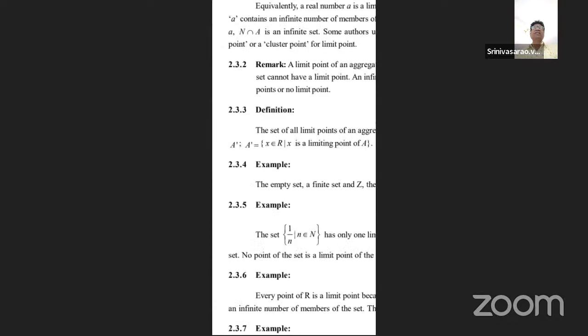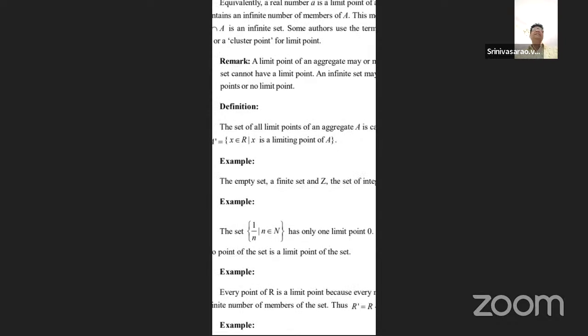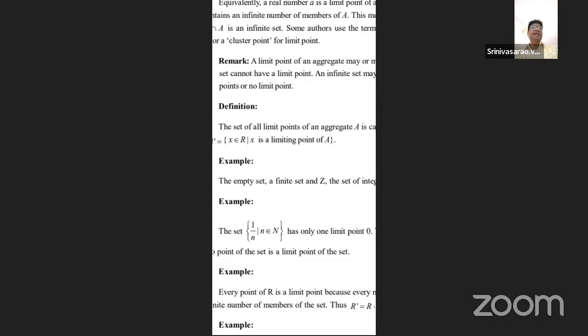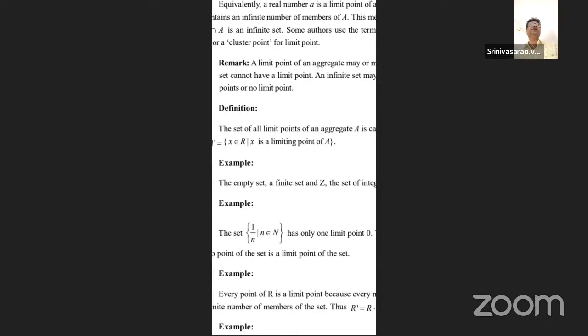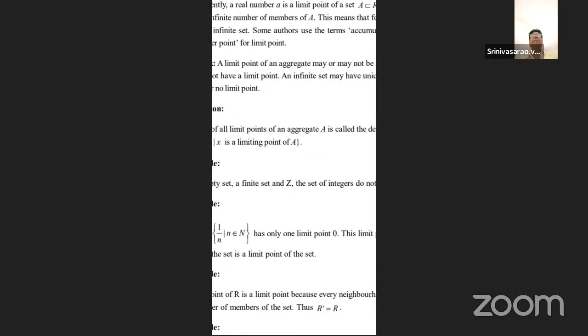These are all similar names replacing the limit point definition. Now students, listen: an infinite bounded set has at least one limit point. That is the statement, definition 2.3.3, which is also an important definition, and through it we must prove the Bolzano-Weierstrass theorem. The set of all limit points of an aggregate A is called the derived set.